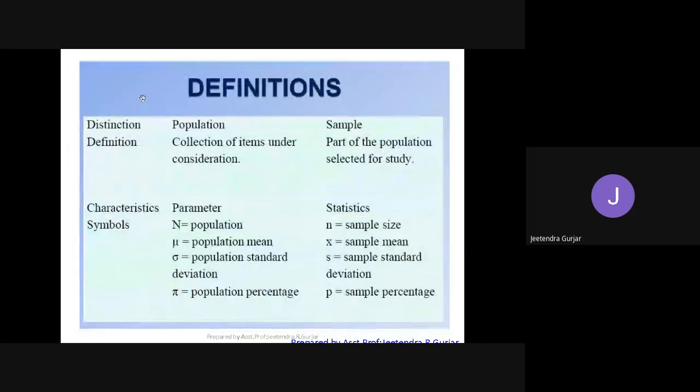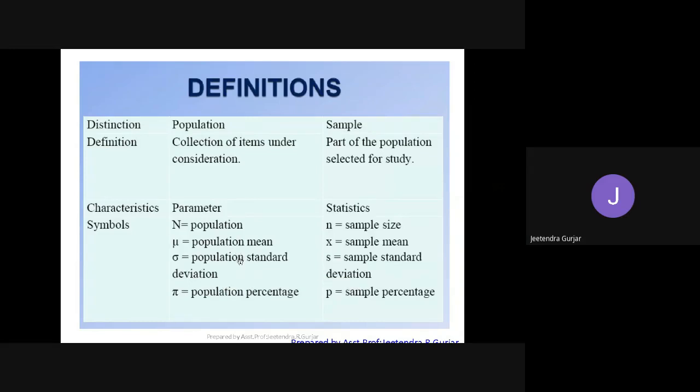Okay. Then we see definitions. Students, we'll come to what is a population. It is a collection of items under consideration. A sample is a part of the population selected for study. So this is very, very important. Why do we select this? We want to study. We will do a case study, a survey study, right? All this study we are going to do.